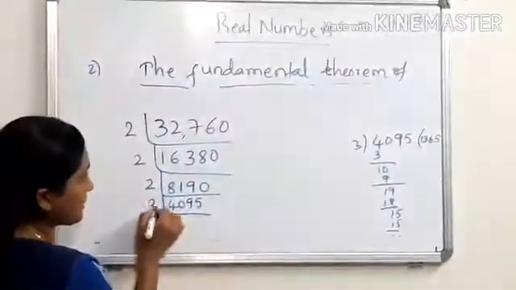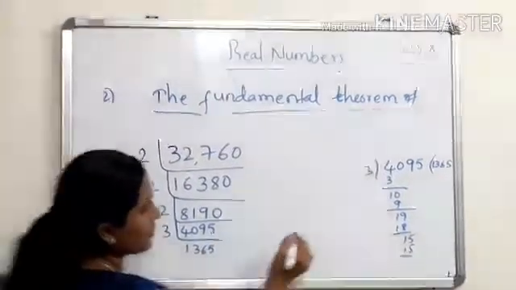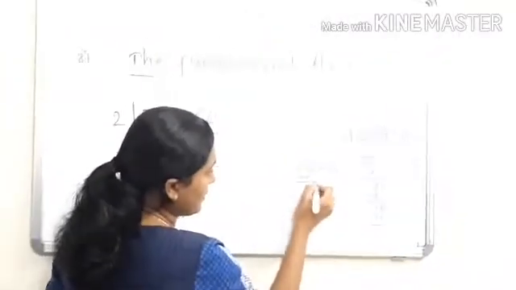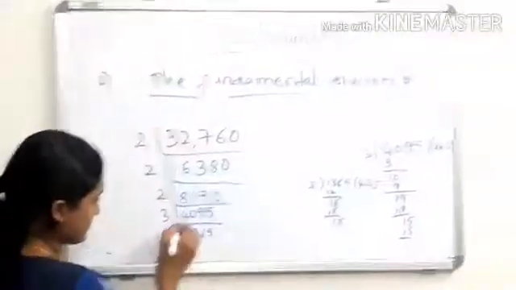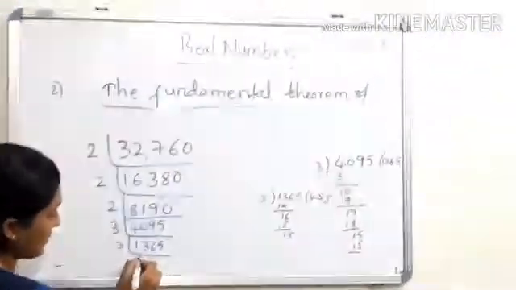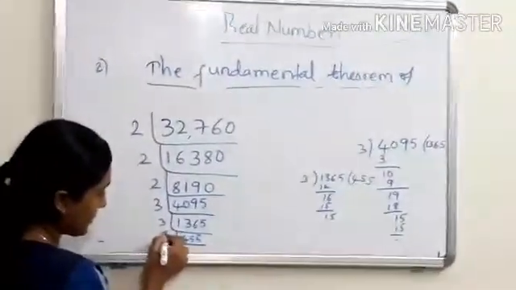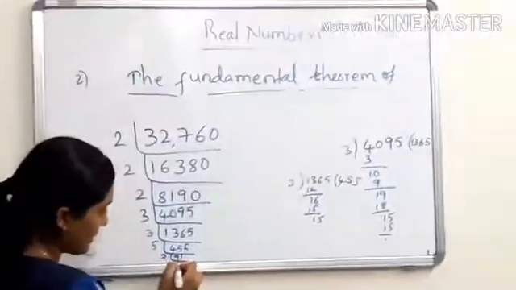So write down 3. Again go with 3: 3 fours are 12, 3 fives are 15. So 3 once again, and we get 455. Then I take 5 directly: 5 nines are 45, 5 ones are 5, and we get 91. Then 7.